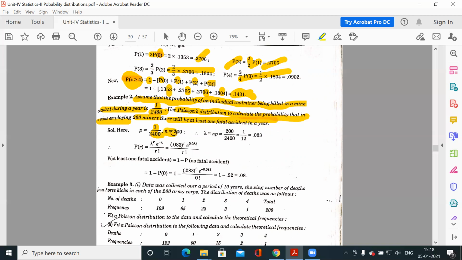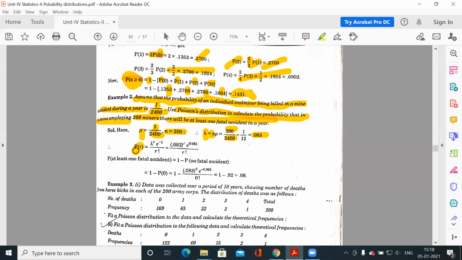So n, the number of trials, is 200, because we have 200 miners. So we have n, we have p. So what is lambda? Lambda is np, which is 200 into 1 by 2400, so this is 0.083. If you know lambda, you can tell the probabilities for Poisson distribution.